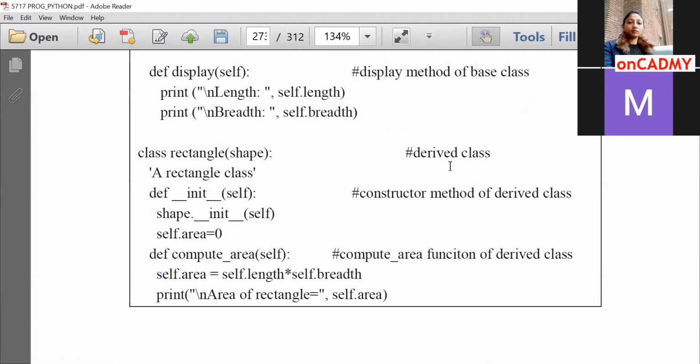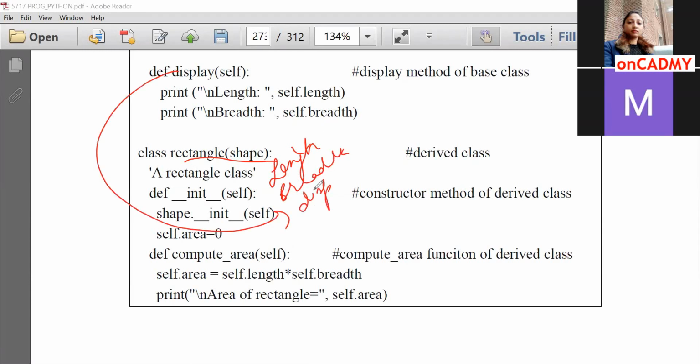Because when we derived from the Shape class, length, breadth, as well as this display function have become members of the Rectangle class. So we can call r1.display, and the control will automatically go to the display method, because now it has become a member of the Rectangle class as well.